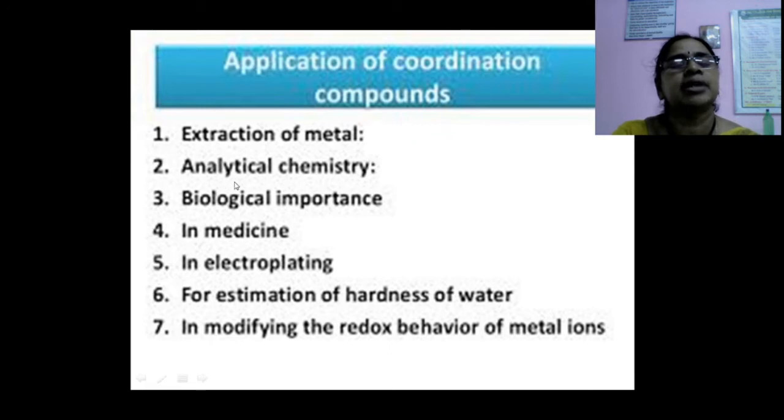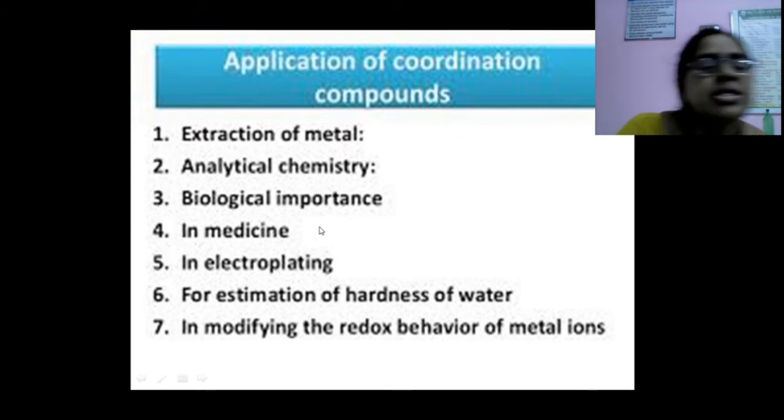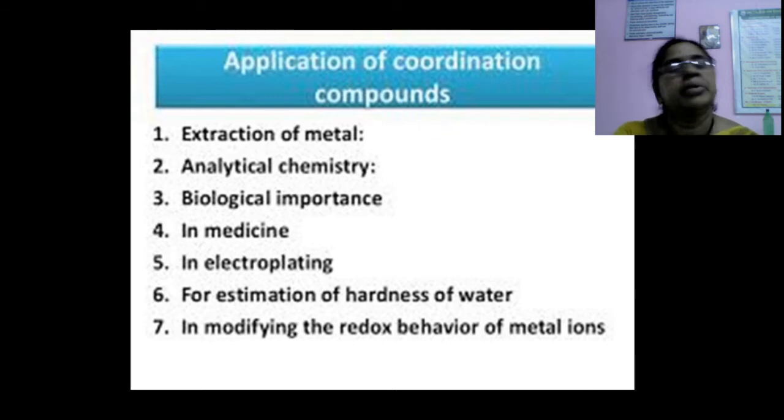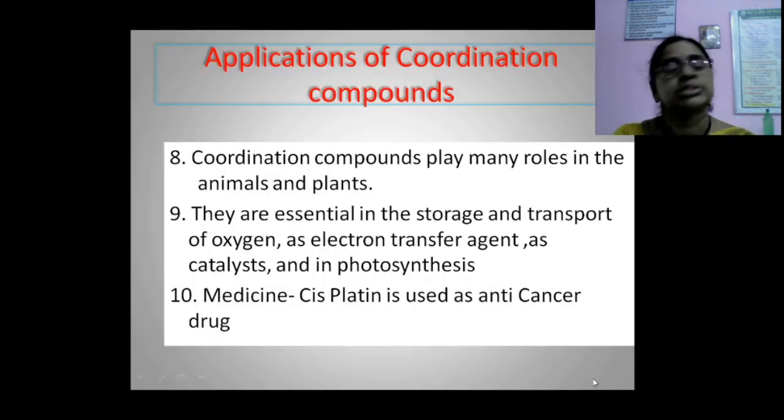Another application is analytical chemistry, where both qualitative and quantitative analysis are used. Then biological importance: haemoglobin is the best example of a coordination compound. Many coordination compounds are used in medicine. Next, electroplating, and estimation of hardness of water, which is also most important. Also, modifying the redox behavior of metal ions.